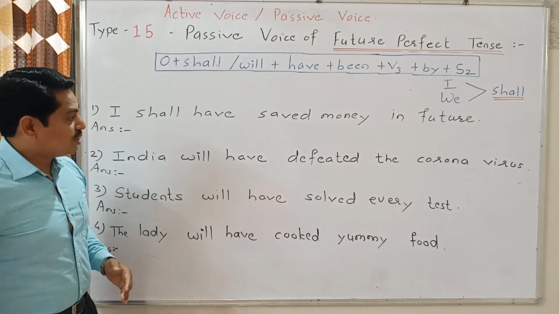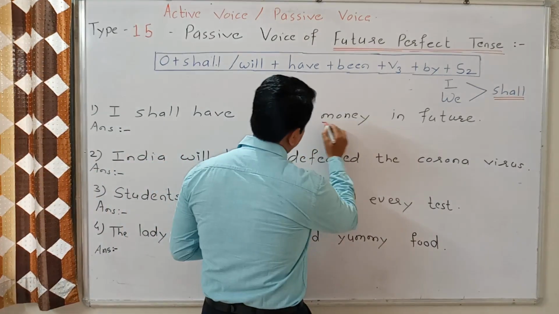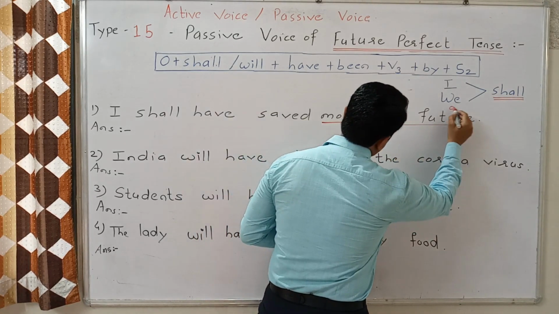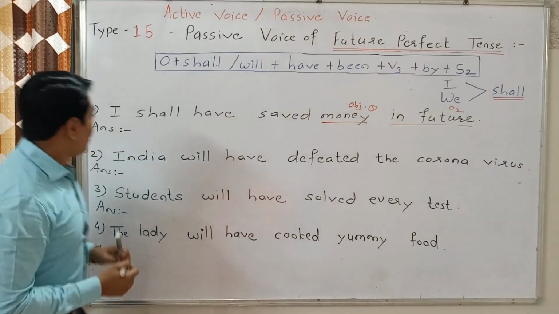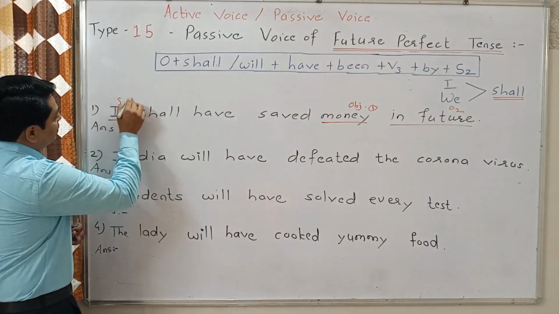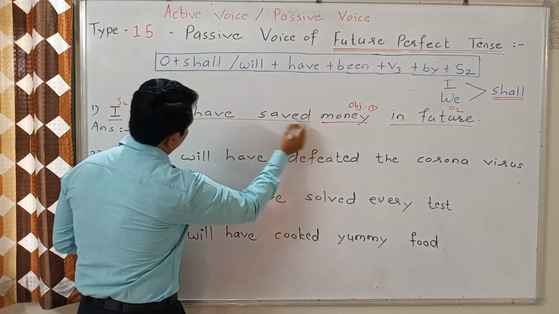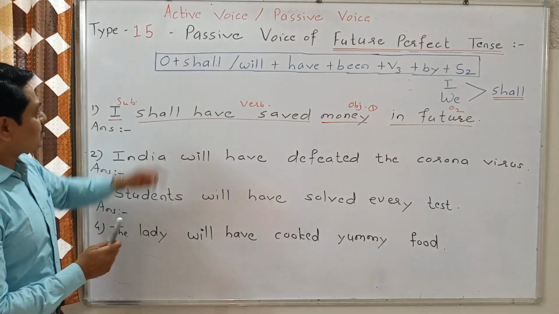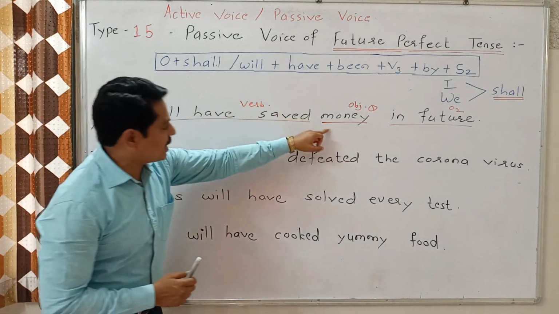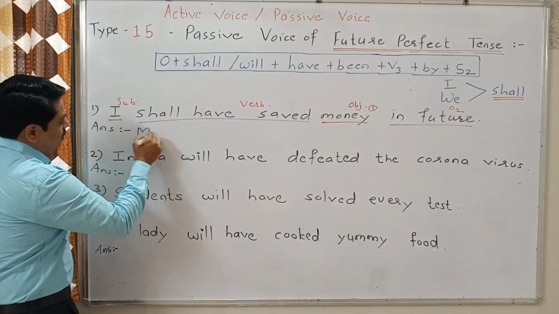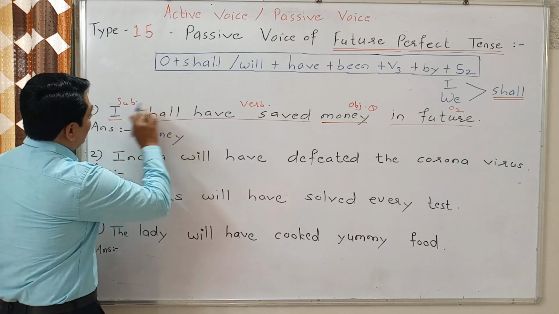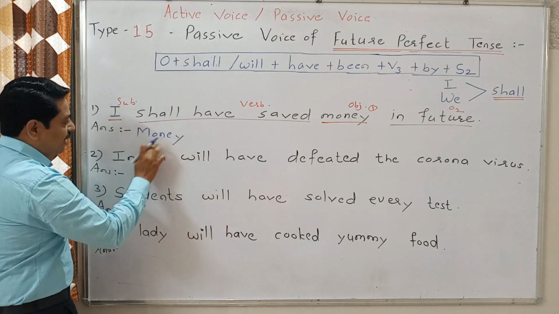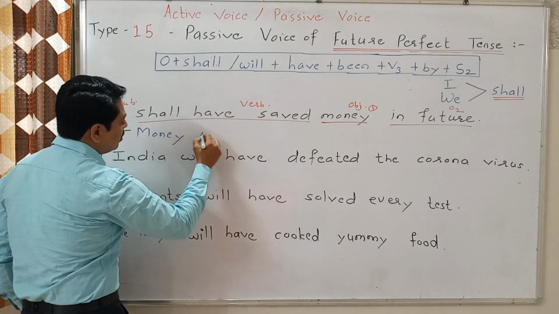So money, this is object number 1. In future, this is object number 2. And I, this is the subject. Shall have saved, this is the verb. While writing the answer, first we have to use the object. Which is the object? Money. Here it was I, that's why we used shall. Now money is here, so we will use will.